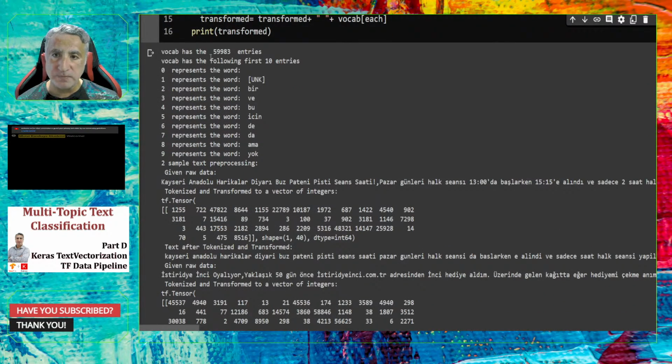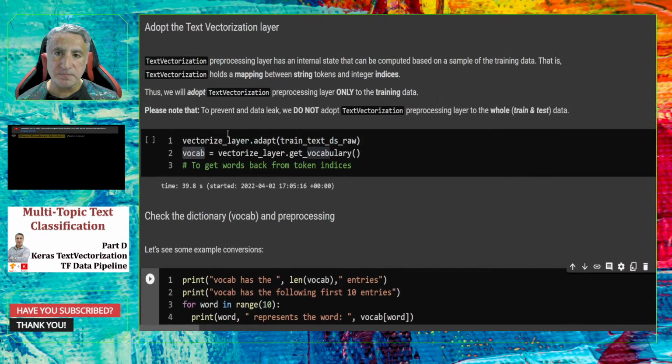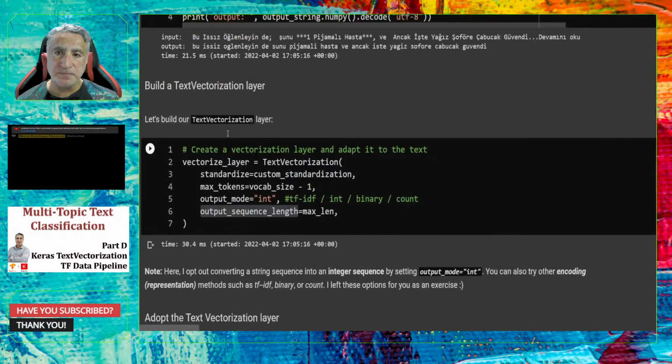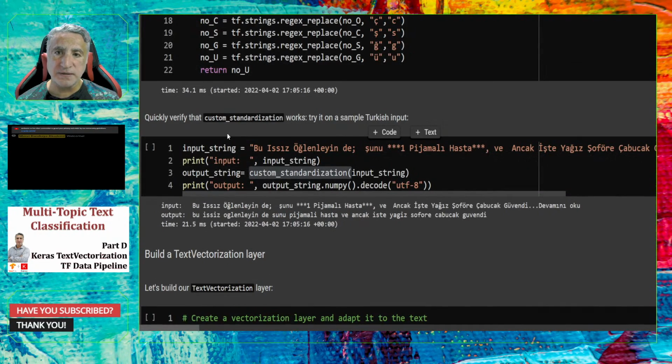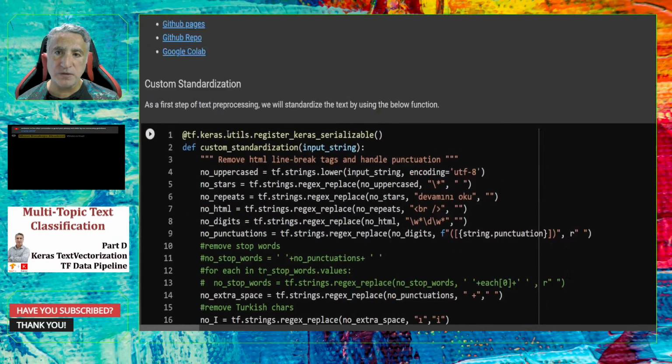Here you see that our vocabulary has almost 60k entries. But you might remember that I set the dictionary size to 100k. You might remember here.